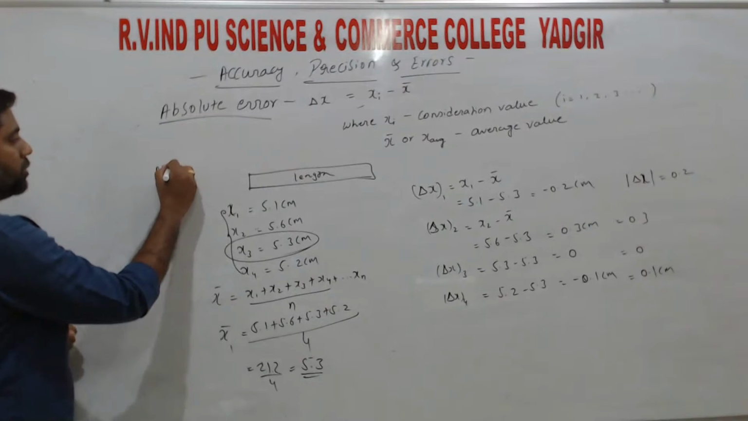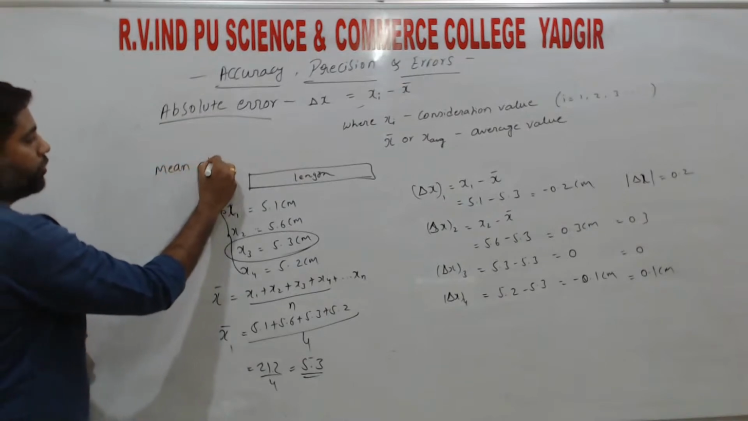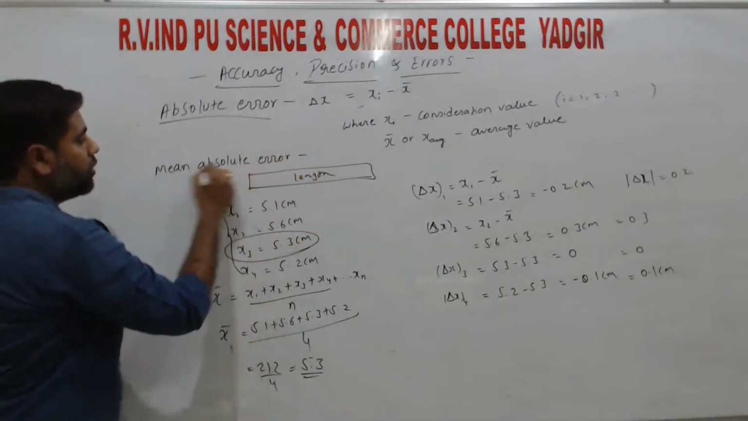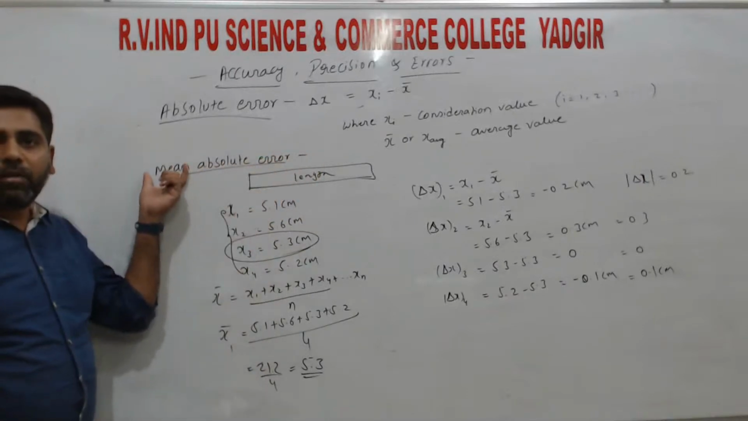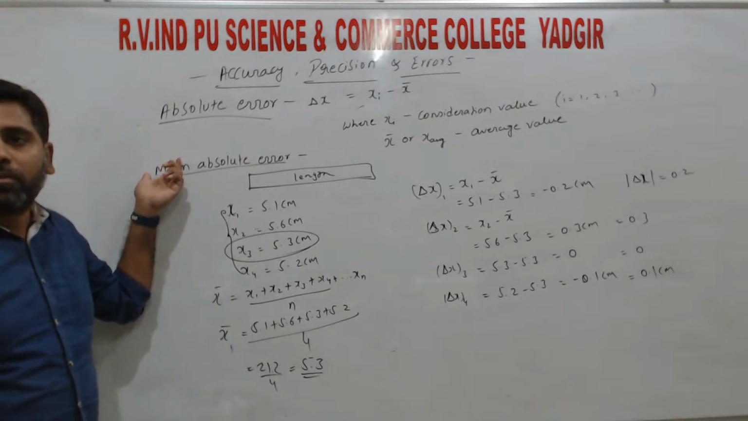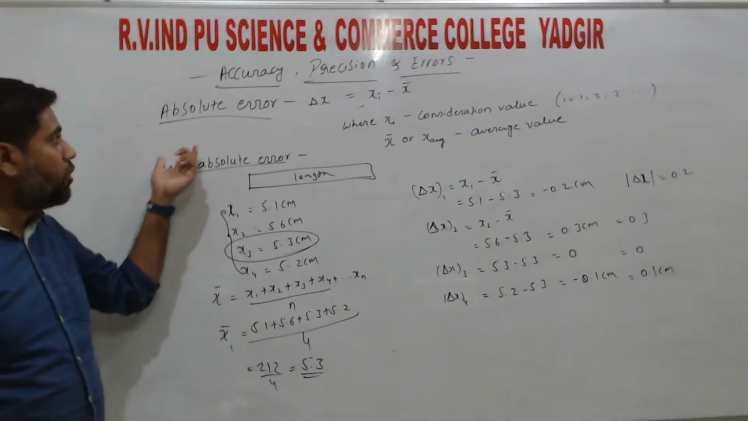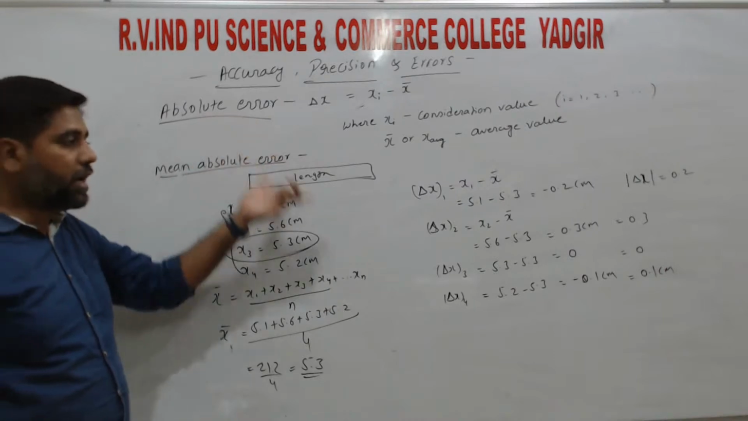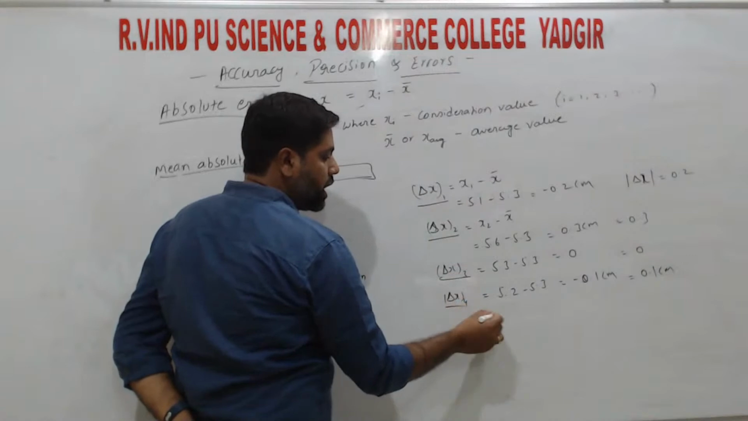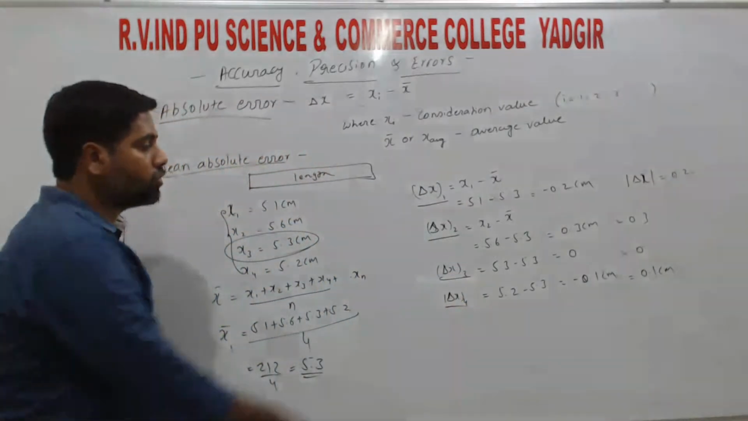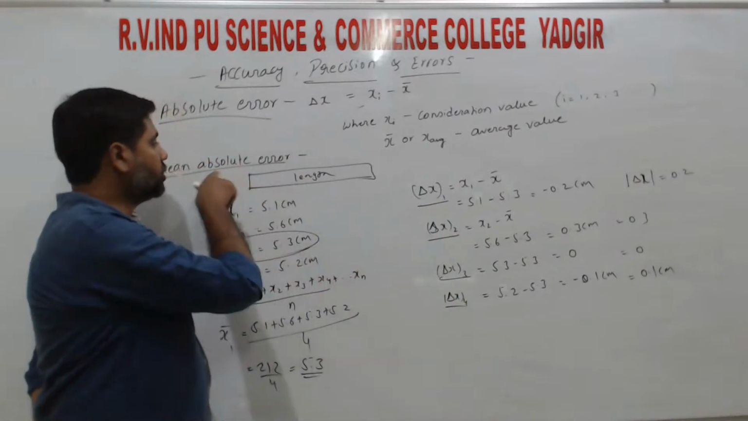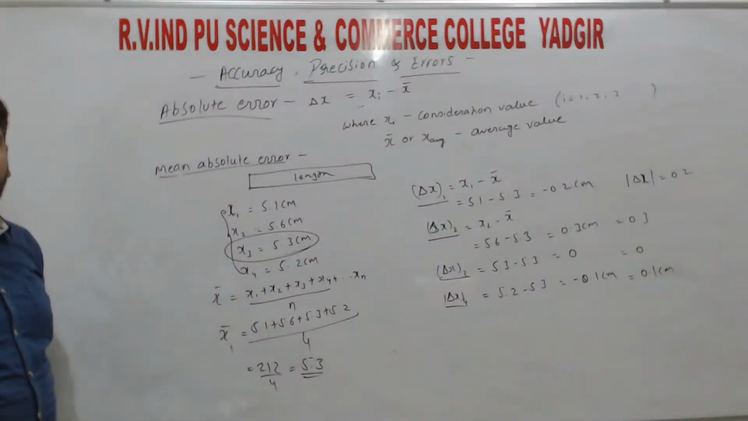So next, mean absolute error. The name itself says mean. Mean means average. So the average of all the absolute errors, right? So here I am getting the absolute errors 1, 2, 3 and 4, right? So the sum of all the absolute errors divided by the number of times gives the mean absolute error,